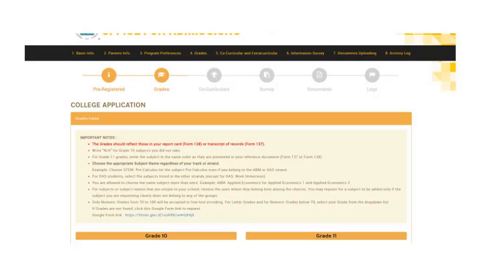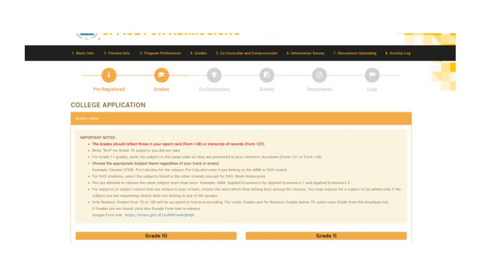Okay, so for the grades part, you have to read the important notes before you proceed. Okay, so to complete this part, you'll need a copy of your transcript of records or your report cards in grades 10 and 11. So just some important reminders: you are to write NA for grade 10 subjects that you did not take. For your grade 11 grades, you need to input the subjects according to the order that they are presented in the report card or transcript.